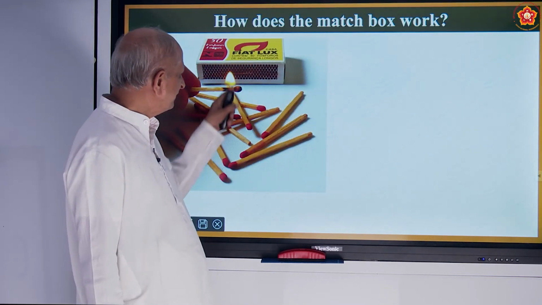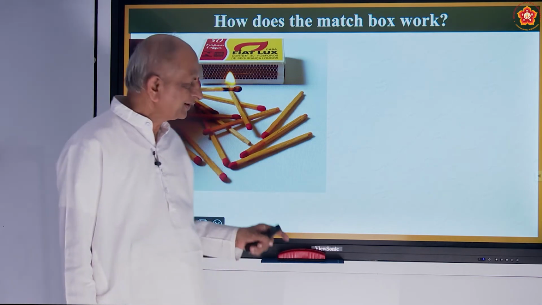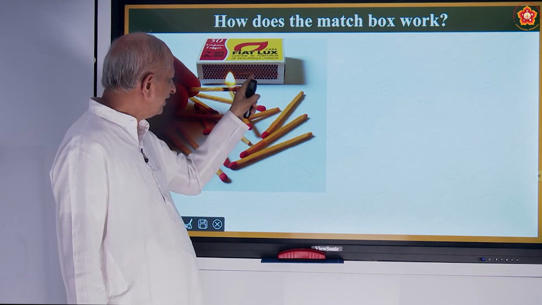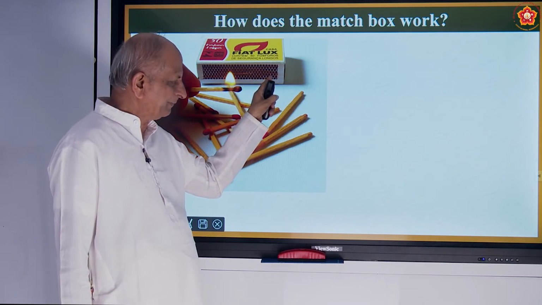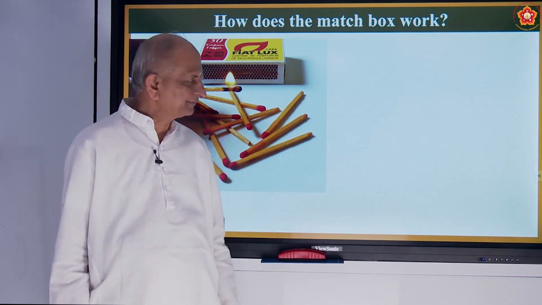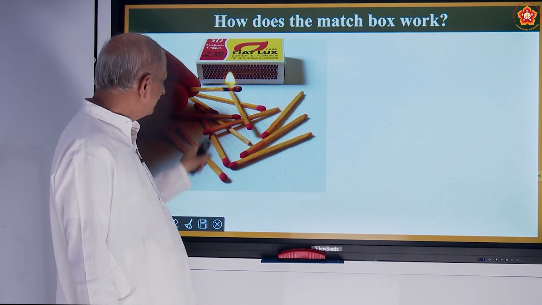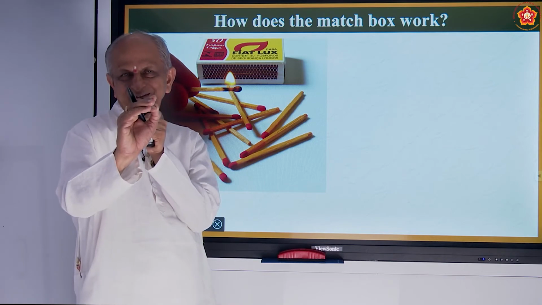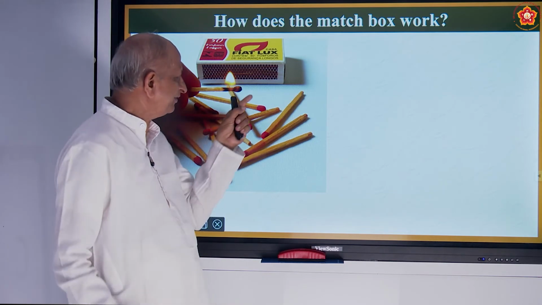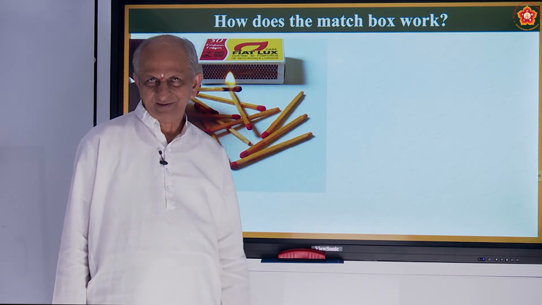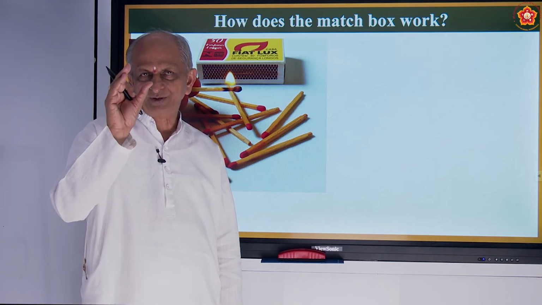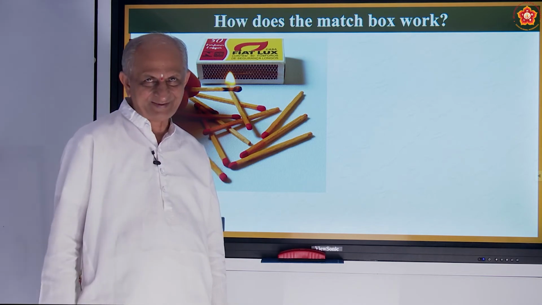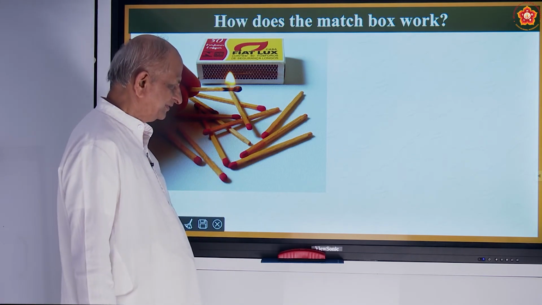So this is a matchbox which all of you know. This is the rough surface, and it contains red phosphorus and pieces of glass. And what you do, you have to strike the matchstick against the side of the matchbox. A matchbox will have sometimes 50, sometimes 100, depends, of matchsticks.